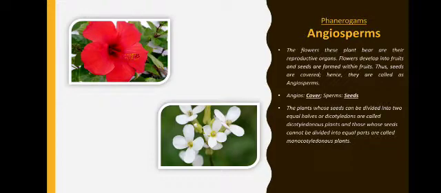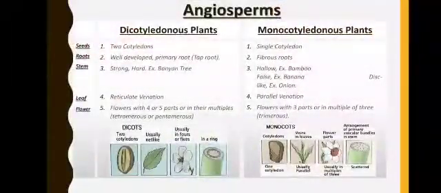Followed, monocotyledon. Mono means one, di means two. If they have two cotyledons, then dicots. If they have one cotyledon, then monocot. So let's see how they are different. In case of dicotyledonous plants, there are two cotyledons.